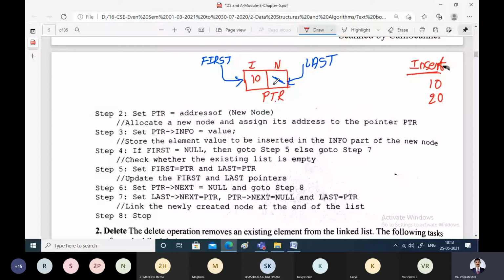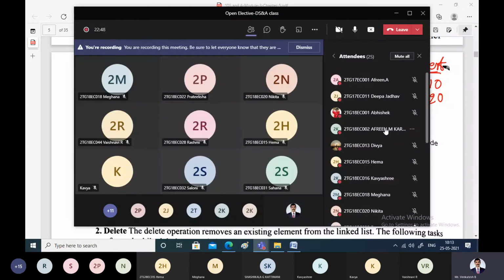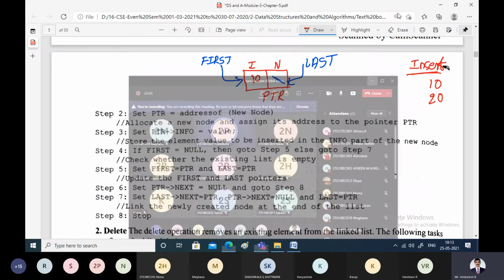Are we connected till now? I have been speaking for a long time. Are you understanding? Are you getting the things? Is there any disturbance in the network or anything? No, sir. Okay, things are fine. I'll assume that things are good, and I'll continue.